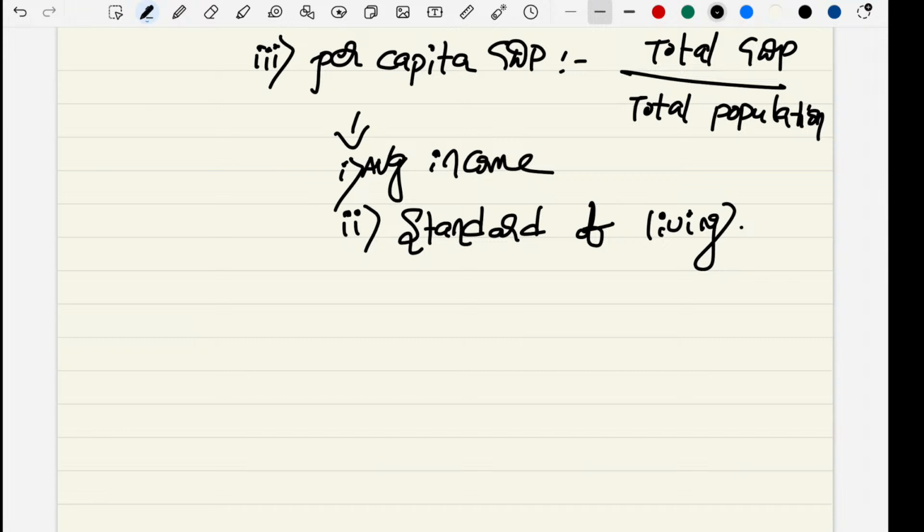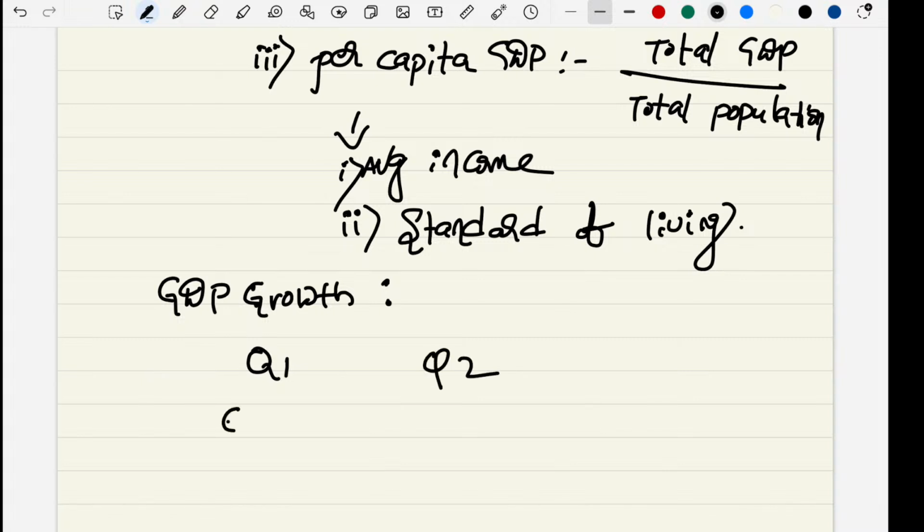Another term is GDP growth. GDP is the monetary value of all finished goods and services produced in a fixed time in a fixed boundary. This is quarter one, this is quarter two.